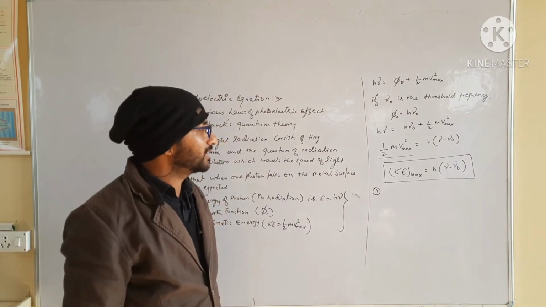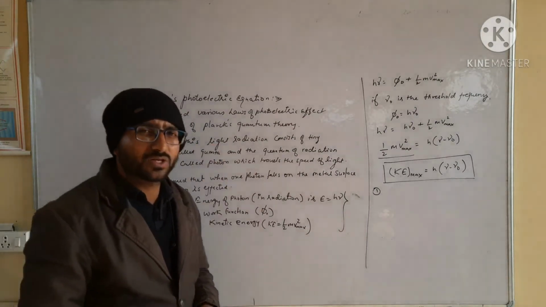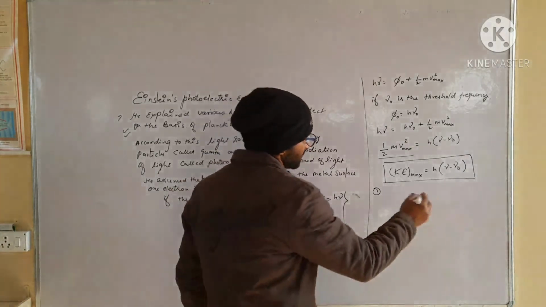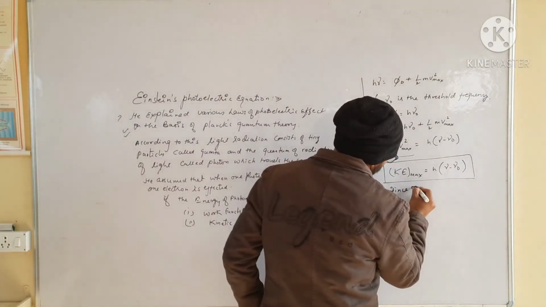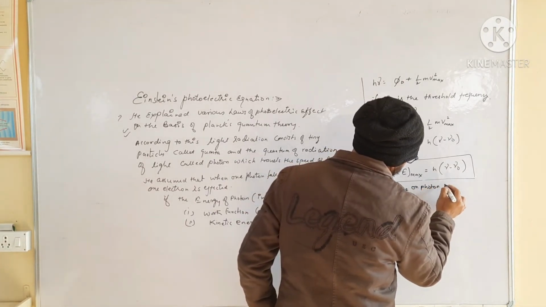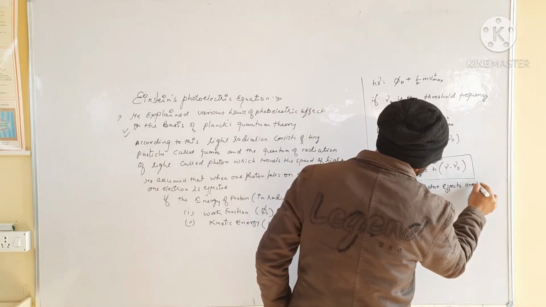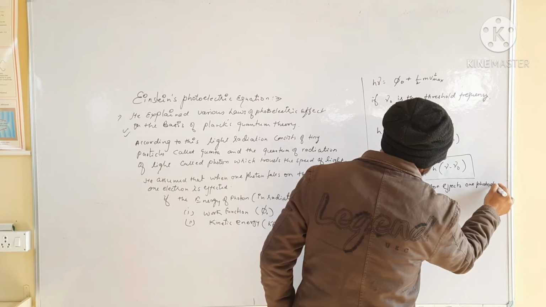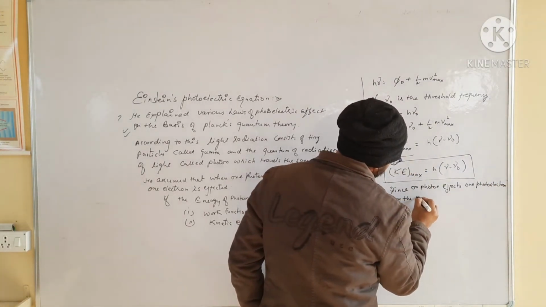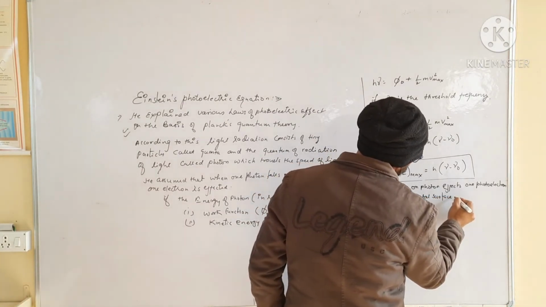First we can say that, from the theory or from the assumption of Einstein, one photon ejects one photoelectron from the metal surface.